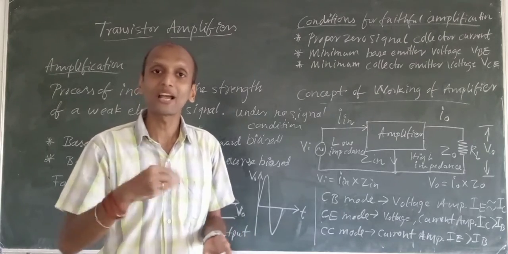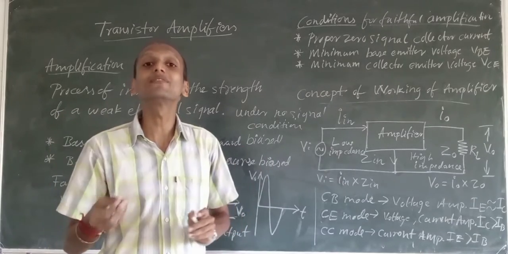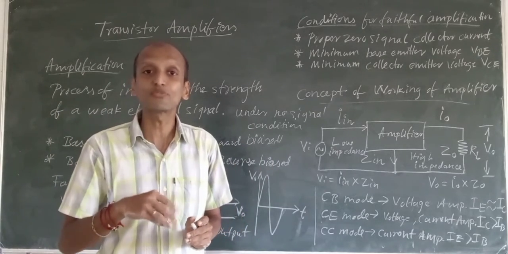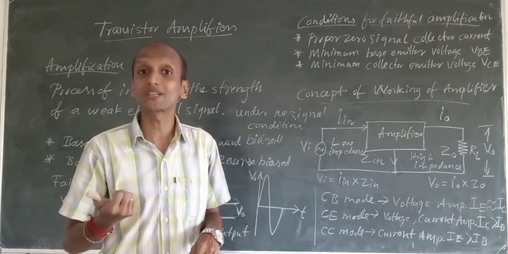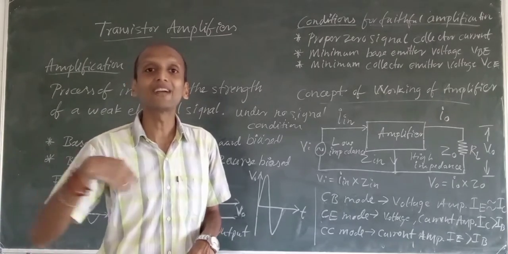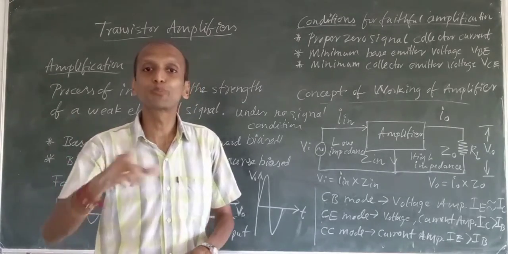In the sense, we have eaten some food, so that is biasing. We have eaten some food, that means we are biased now. So we have that energy to do work. Now the input is what? I will ask you to do some work. That is my input, and as an output you will do that work.